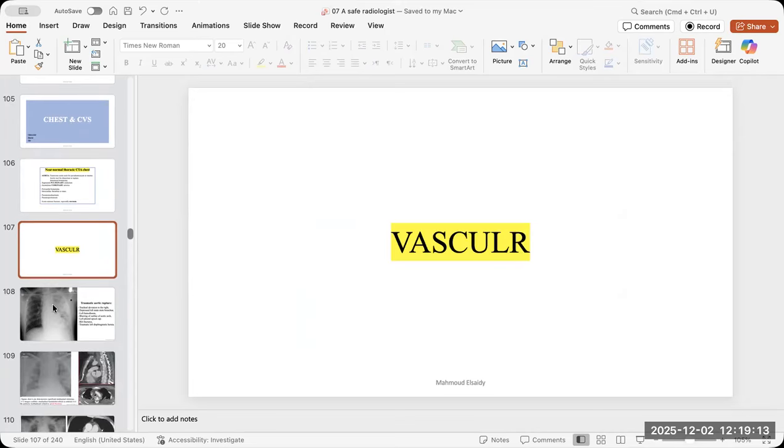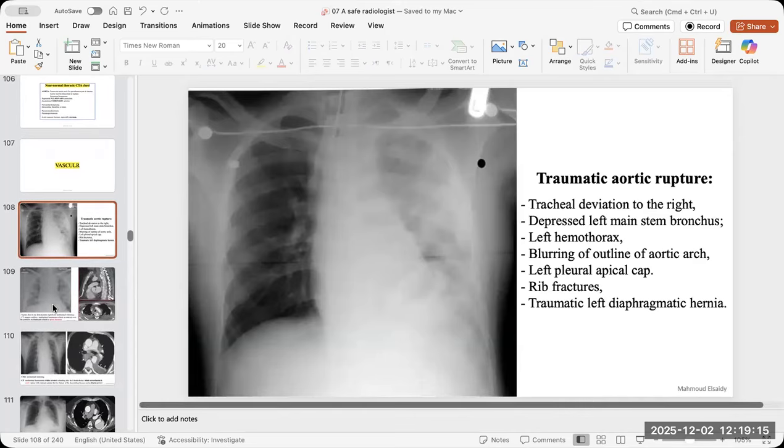Start with the vascular stuff in the chest. The most crucial thing is the aorta. There is no aortic knuckle. There is veiling of the hemithorax. There is effusion. Sometimes there is apical cap. All of these are signs of the aortic injury. And most of the cases, unfortunately, die very soon.